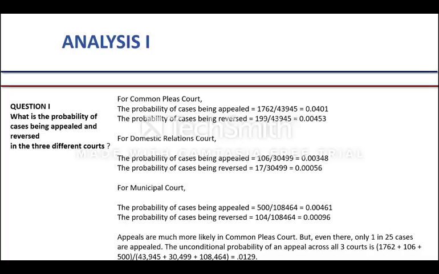This is our analysis 1, which asks: what is the probability of cases being appealed and reversed in the 3 different courts? Here we have 6 probabilities of cases being appealed or reversed for Common Pleas, Domestic Relations, and Municipal Courts, and the appeals are much more likely in Common Pleas Courts, but even there only 1 in 25 cases are appealed. The unconditional probability of an appeal across all 3 courts is equal to 0.01.